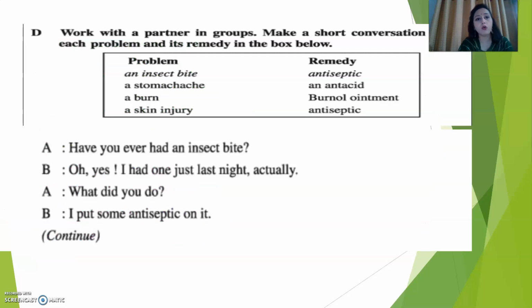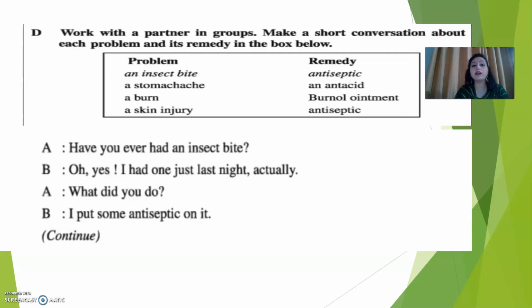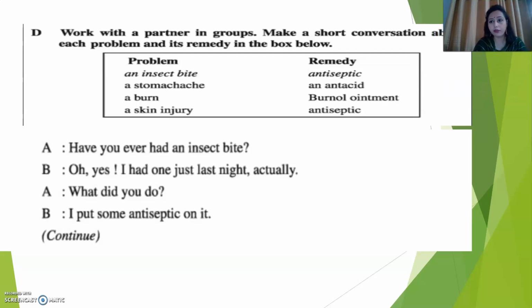Now see, work with a partner in groups. Make short conversation about each problem and its remedy in the box below. So see here, there are some problems and also remedies. Okay. An insect bite, a stomachache, a burn, an injury. There are some remedies that you will have to match.